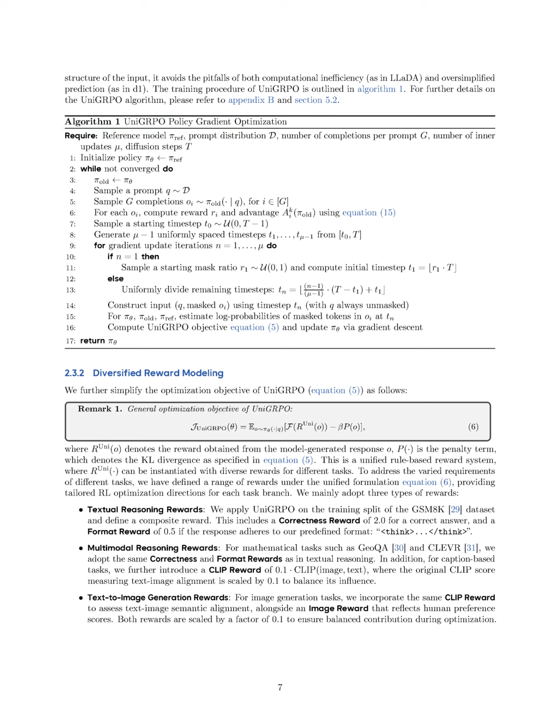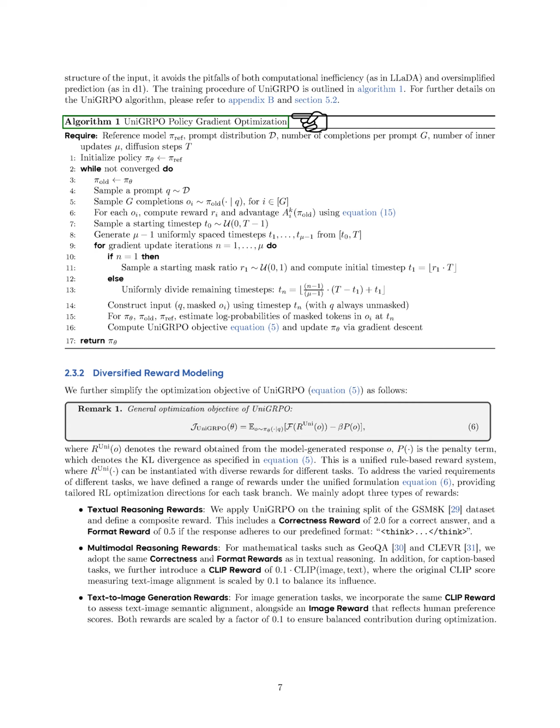Section Summary. In this section, we explore how chain-of-thought (COT) mechanisms can enhance our multimodal diffusion framework by curating a dataset of long COT trajectories for tasks like textual reasoning and text-to-image generation, which promotes cross-modal synergies. We also introduce UniGRPO, a novel reinforcement learning algorithm tailored for diffusion models, addressing challenges in adapting traditional methods to improve reasoning and generation across diverse tasks.